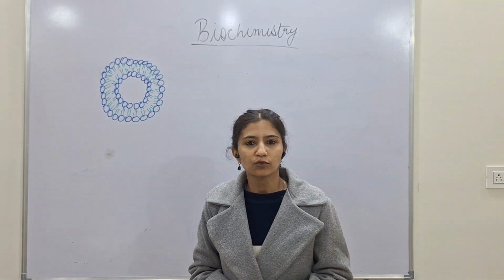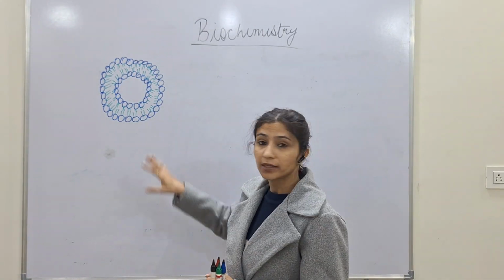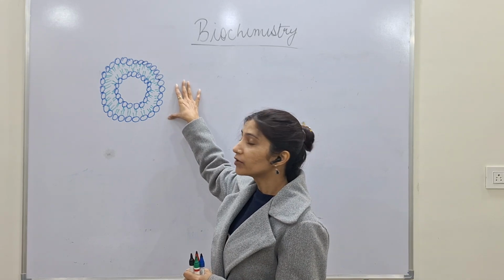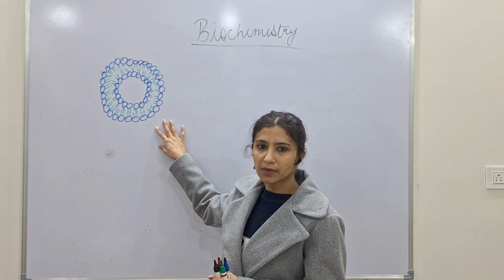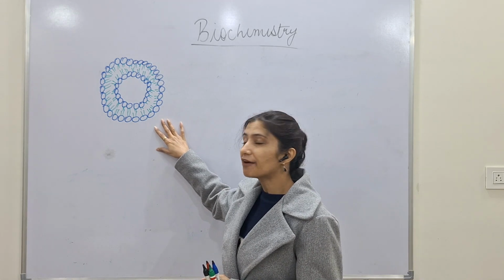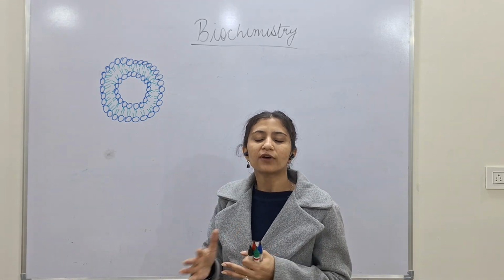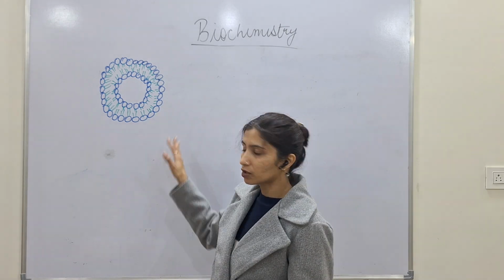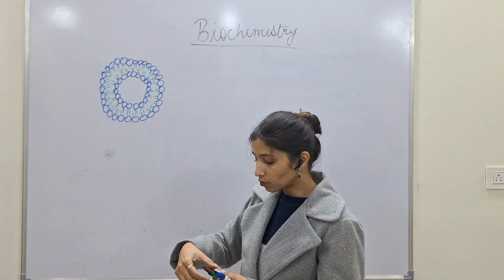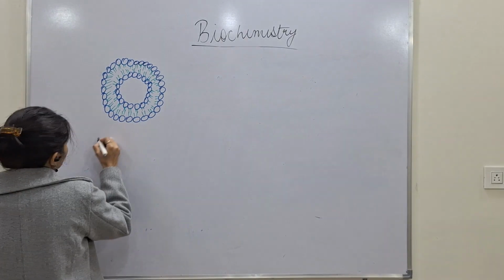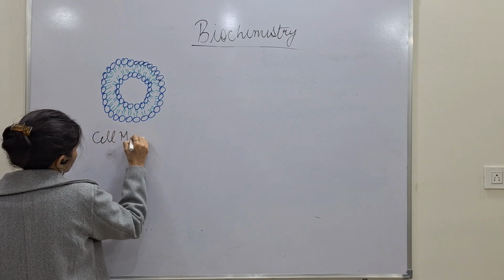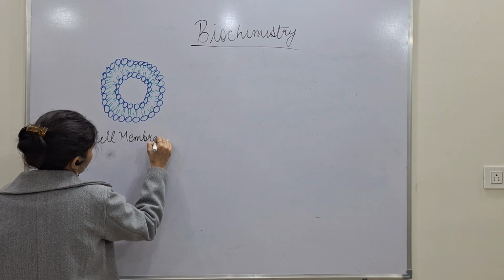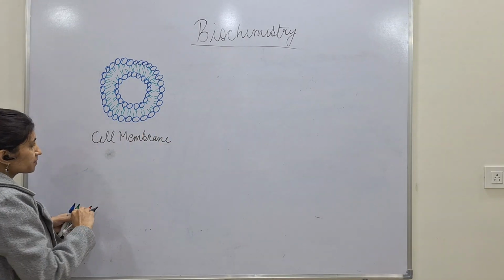So let's further move in our next lecture on the next topic. We are going to study a little bit about the structure of the plasma membrane or the cell membrane that we have, and how the movement of ions and other things takes place across it. As we all know, this is our cell membrane, which is made up of